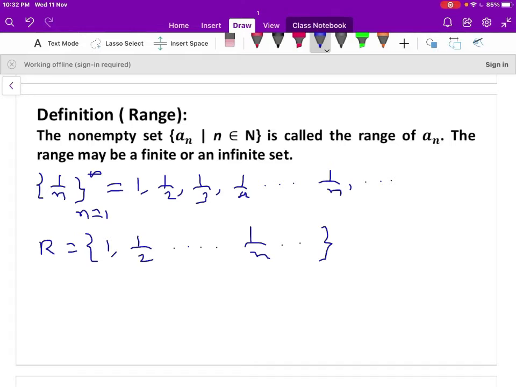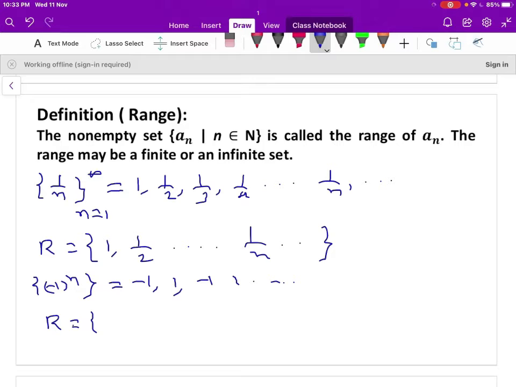Let us take the second example, the sequence minus 1 to the power of n. That can be written as, when n is 1, minus 1, then plus 1. When n is 3, that is again minus 1. When n is 4, plus 1, and so on. So what is the range of this sequence? It is a collection of the terms of the sequence, and moreover it is a set. In the set, all the elements should be distinct here.